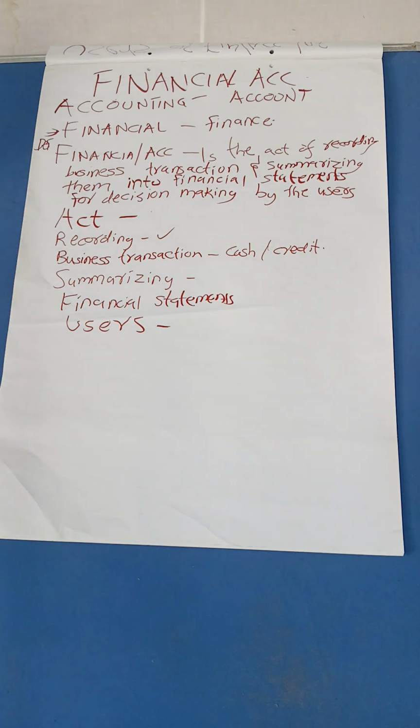Good. Then we have credit transaction. This is where we buy goods and pay for them at a later date. Maybe suppliers supply us goods and we pay them at a later date. We refer to them as creditors because we are going to pay them at a later date. But when we pay them on the spot, we refer to that type of business transaction as a cash transaction. If we pay at a later date, we refer to it as a credit transaction. Good. Those are the two types of business transaction.